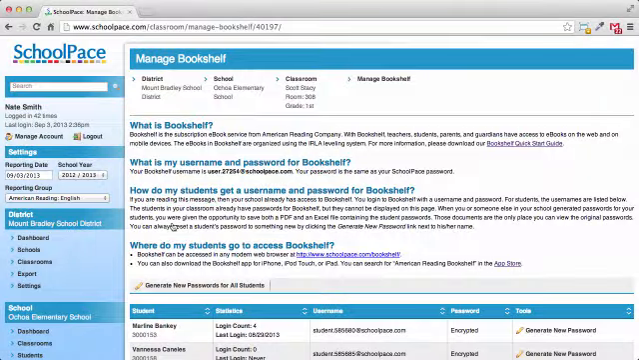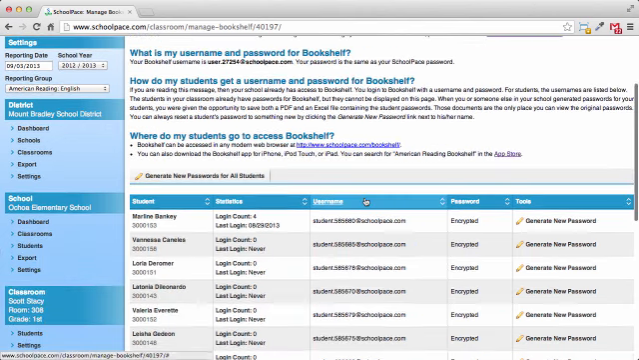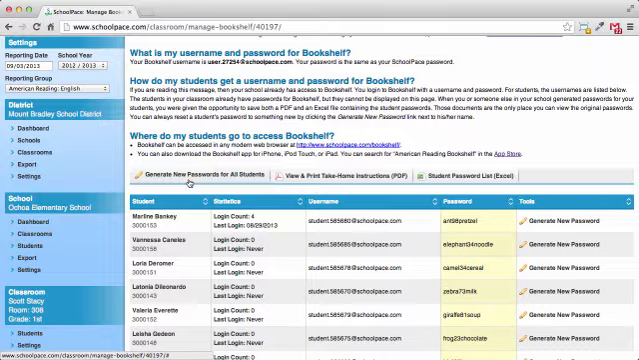The Manage Bookshelf page shows the Bookshelf username for every student in your classroom. If this is your first time viewing the page, you'll notice that there are no passwords set for any students. You can generate random passwords for every student in the class by clicking the Generate New Passwords for All Students button. Notice that each student now has a password.